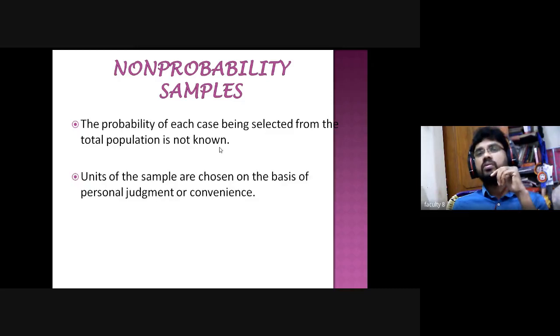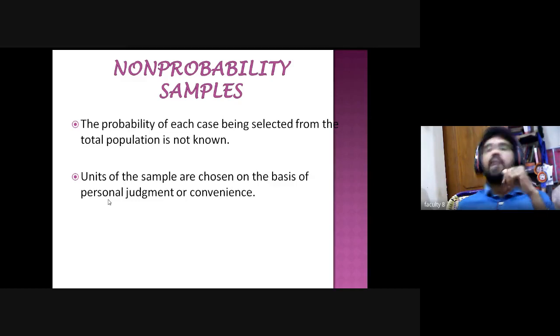The units of the sample are chosen on the basis of personal judgment or convenience. The researcher or principal investigator picks the sample from the population, but in this non-random sampling method, the units are chosen on the basis of personal judgment.